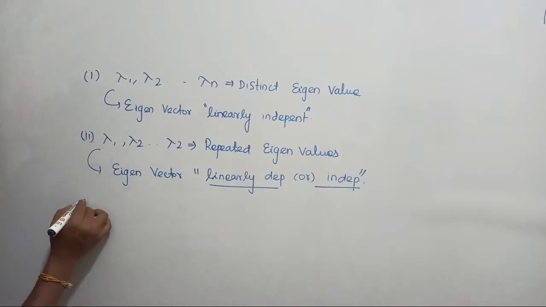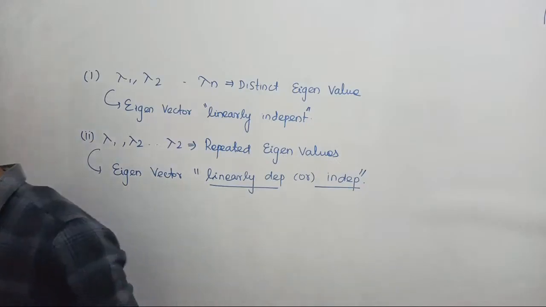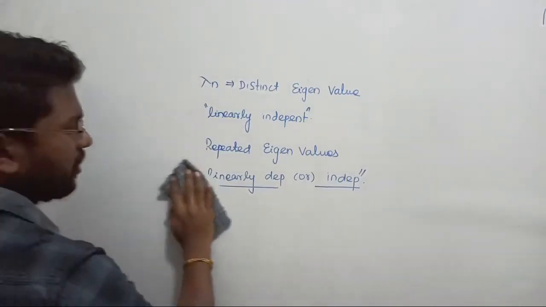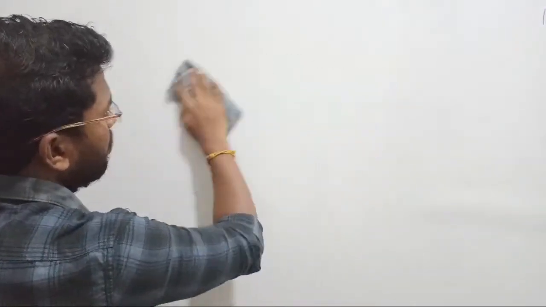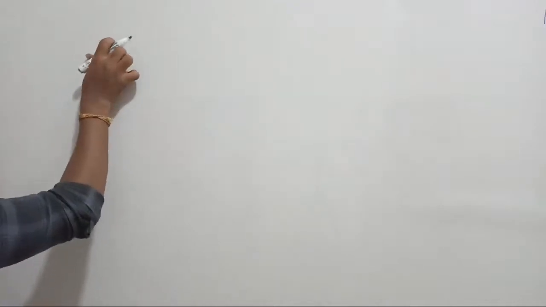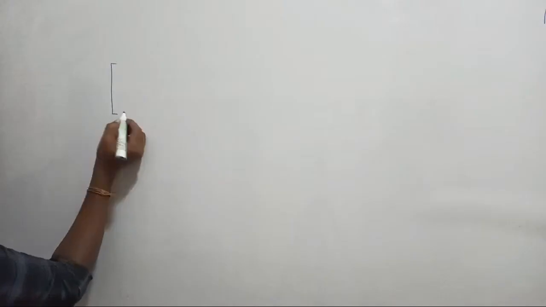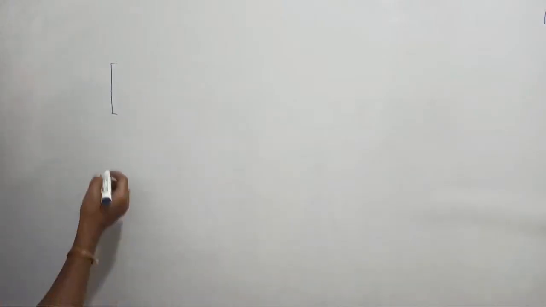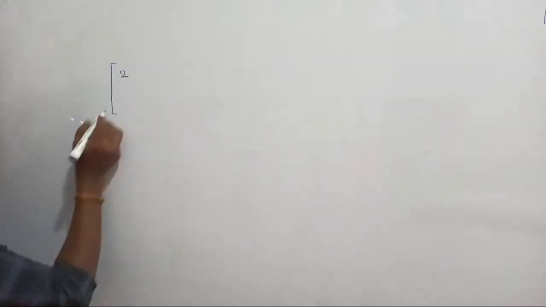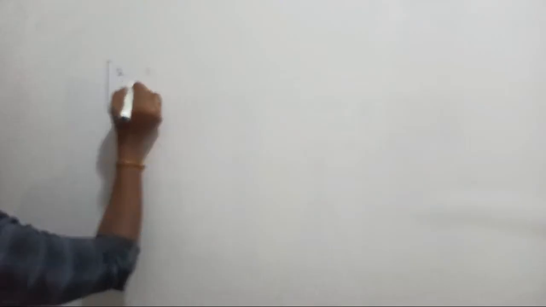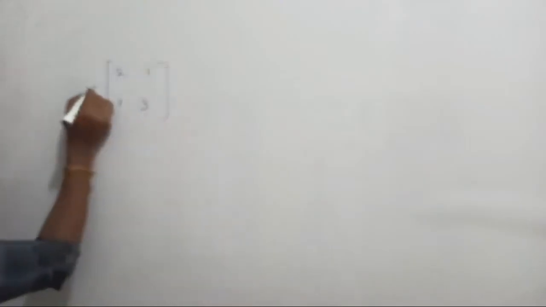Let us see the third property. We have to consider the eigenvalues of a real symmetric matrix. What does a real symmetric matrix mean? For example, take 2 and 3 on the diagonal, and 1 and 1 in the other positions. I have a matrix like this.